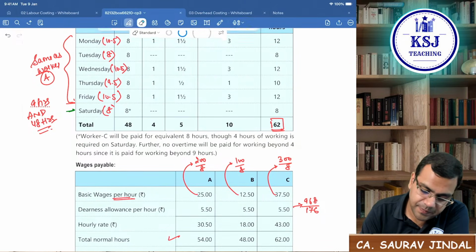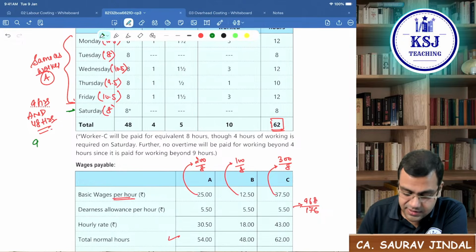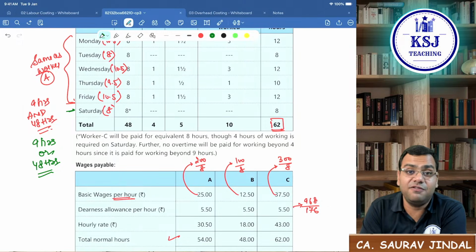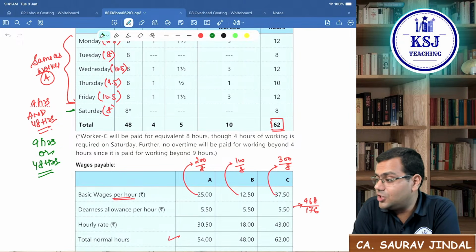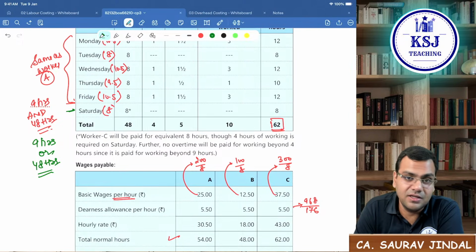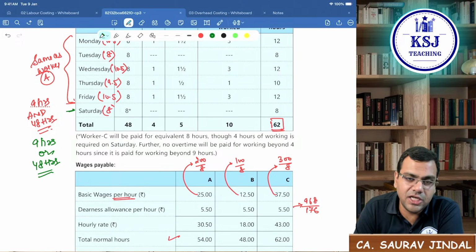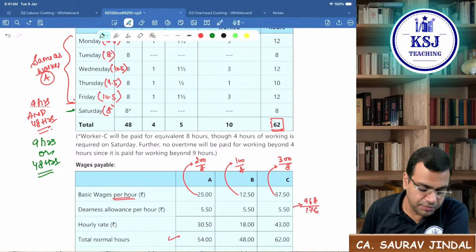if the condition says 9 hours in a day or 48 hours in a week, that is, if any one of the conditions is satisfied, then what should be done?